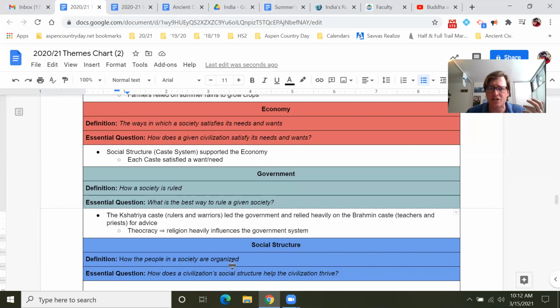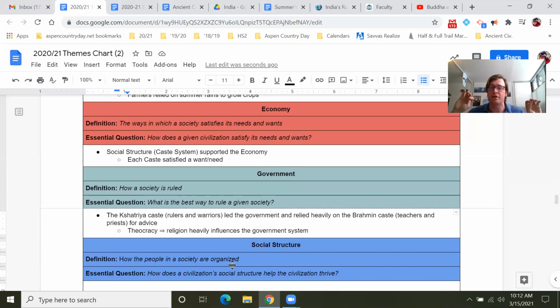We see this in ancient Egypt as well, and even in Mesopotamia, this idea where the priests are working with the rulers, the monarch, whatever it is, influencing the government system. Here in the United States, we do not have a theocracy. We try to keep religion separate from our government system.